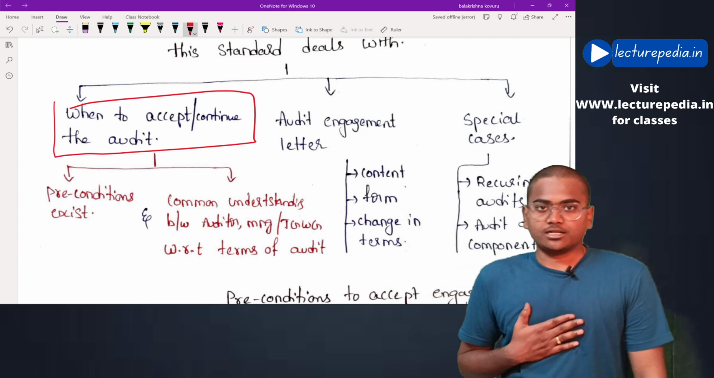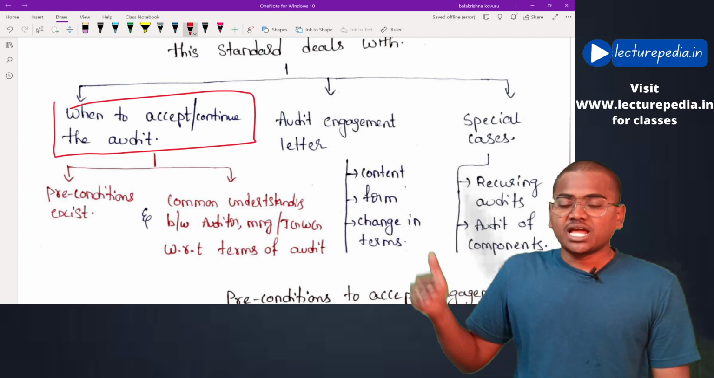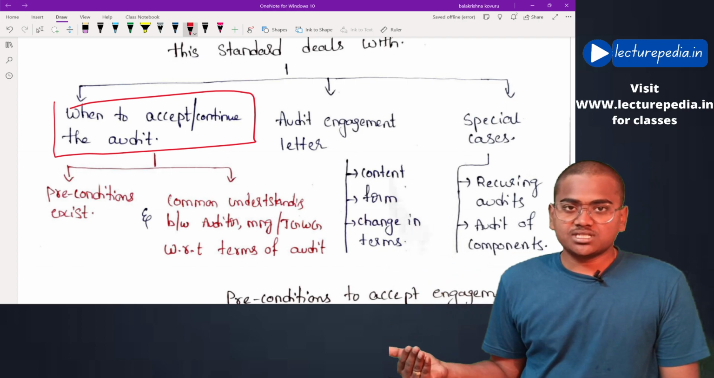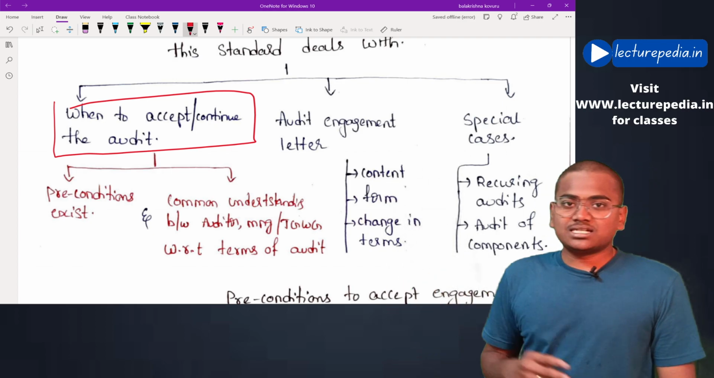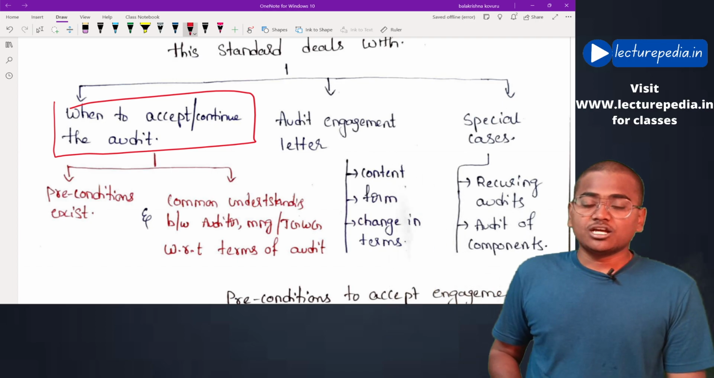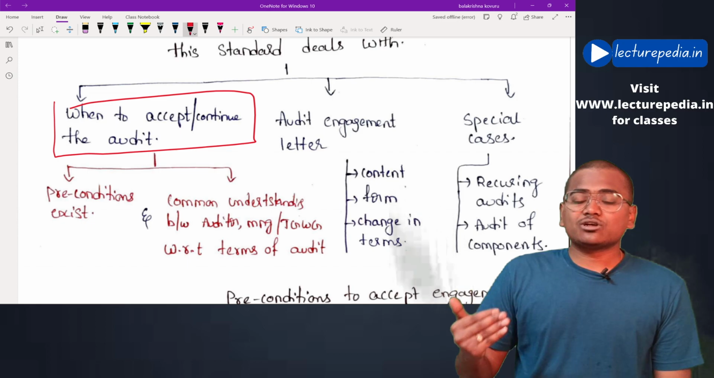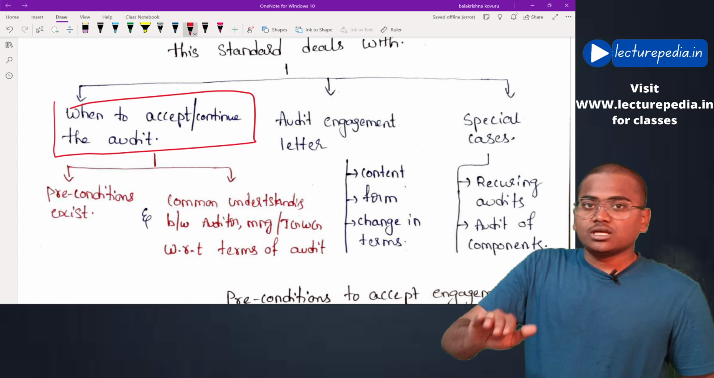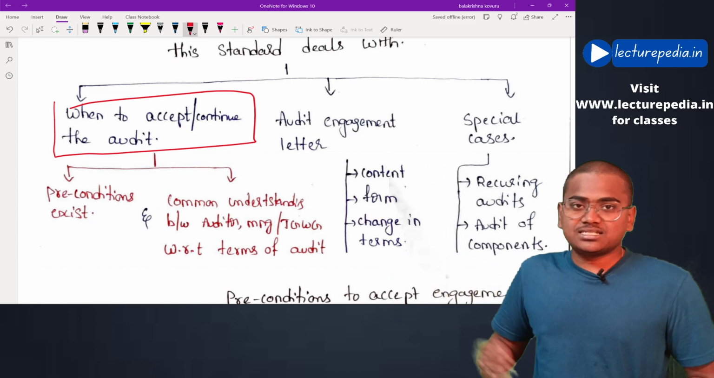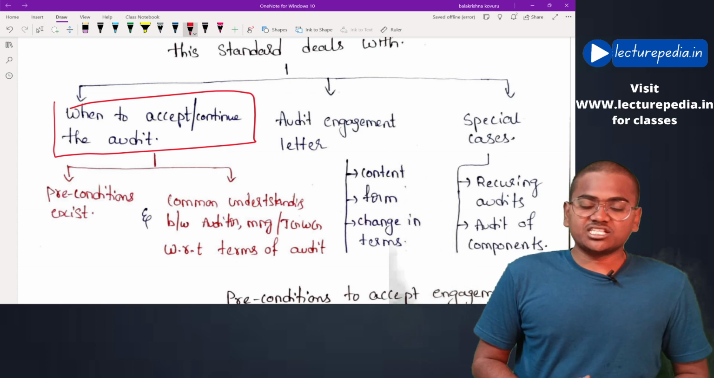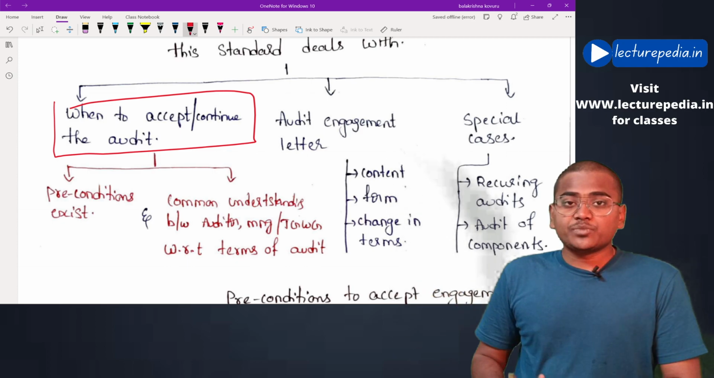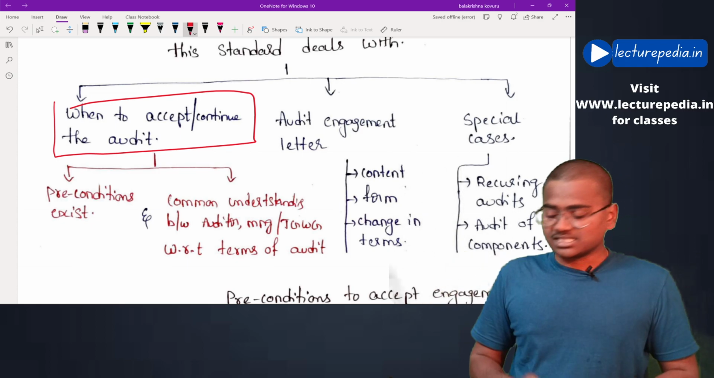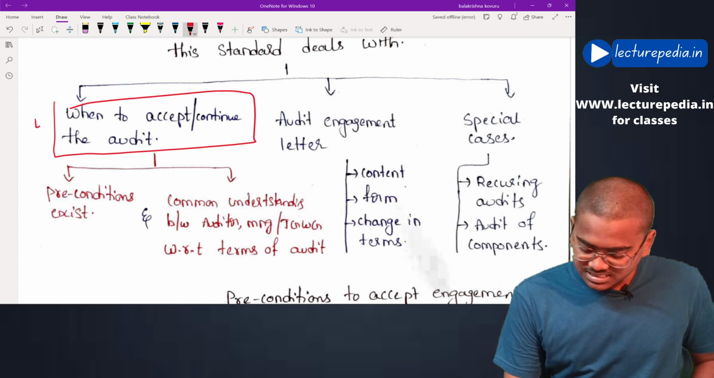Now, I am an auditor. A client approaches me and offers me an audit engagement. Whether I have to accept this audit engagement or reject it, this decision will be taken by the auditor based on certain conditions. We will be calling them preconditions. If the preconditions exist, then the auditor will accept the audit engagement. If the preconditions do not exist, the auditor will reject the audit engagement. These preconditions we will be discussing. That is the first aspect that will be dealt with in this standard.